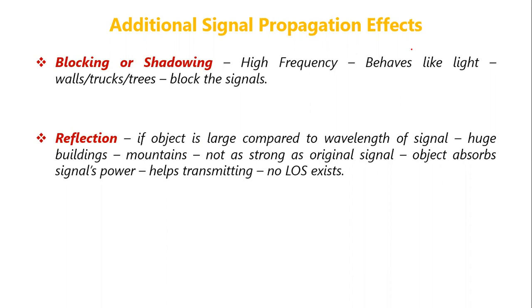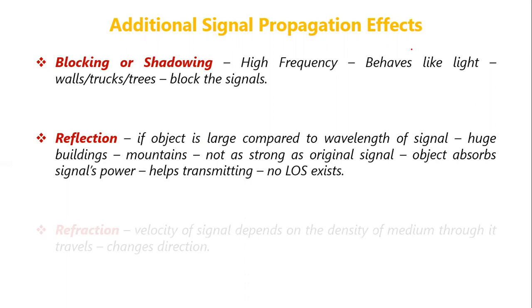But reflection helps in transmitting radio waves when no line of sight exists. For example, if there is no line of sight between the sender and the receiver, then in such cases, reflection helps us in transmitting the signal from the sender to the receiver. So this is about reflection.